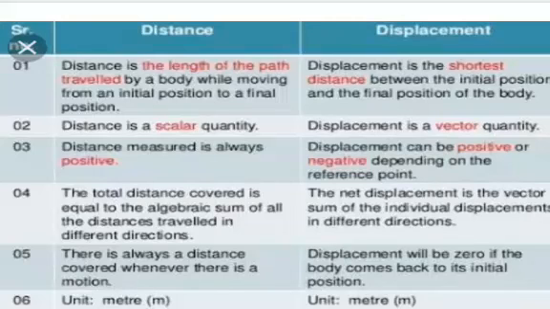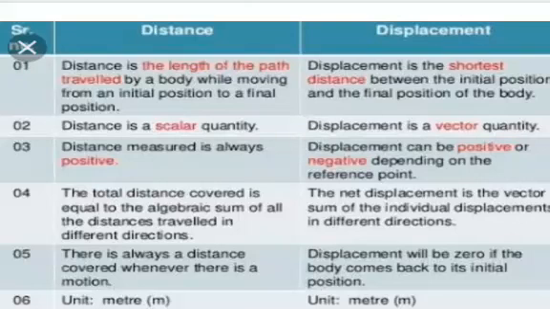Distance is a scalar quantity. Displacement is a vector quantity. Distance measured is always positive, since it is a scalar quantity. Displacement can be positive or negative. The total distance covered is equal to the algebraic sum of all the distances traveled in different directions.